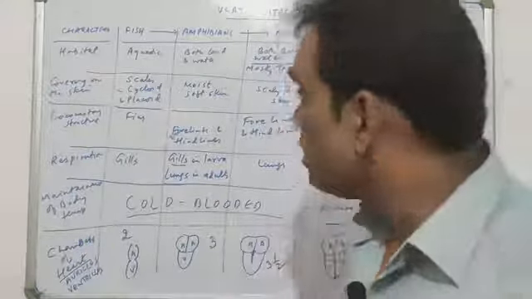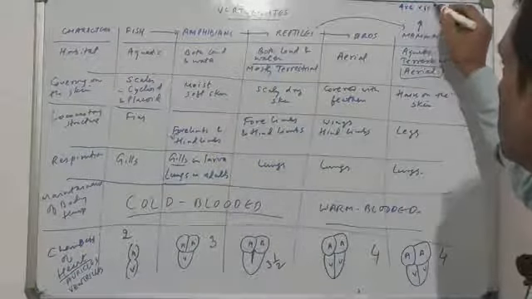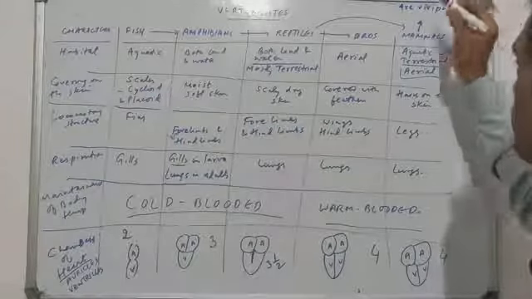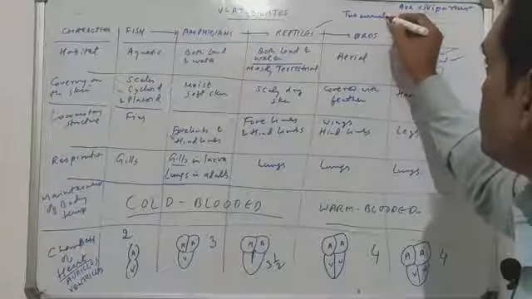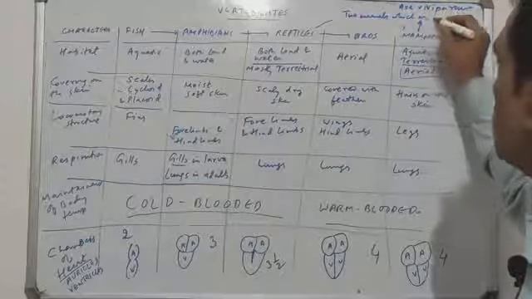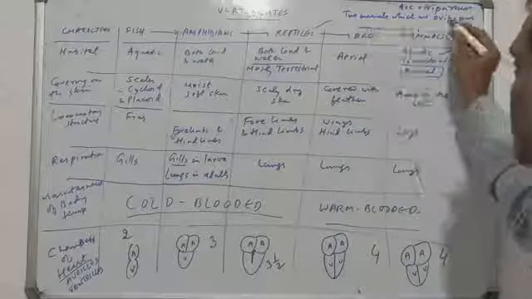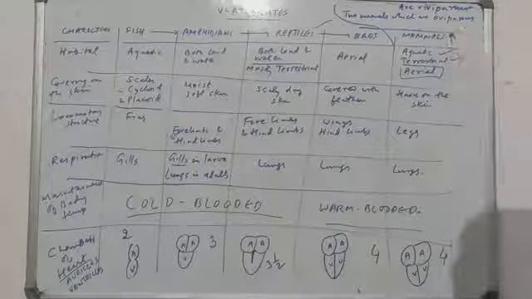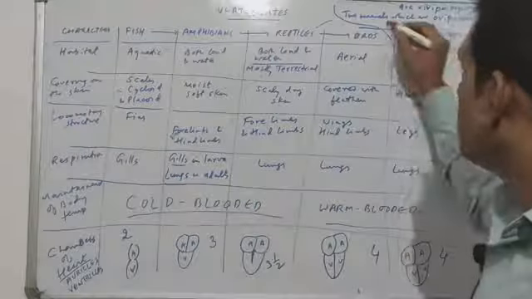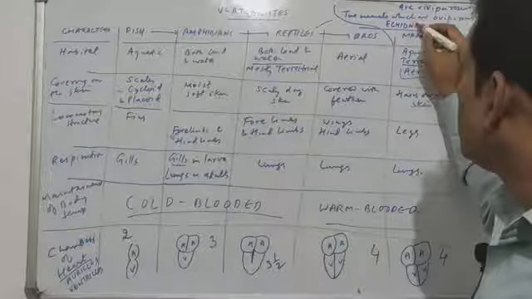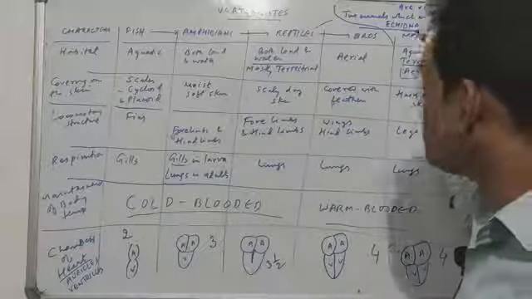मैं दो नाम और दे देता हूँ. The mammals clearly समझना are viviparous. But there are two mammals which are oviparous. Just दो मैमल ऐसे हैं जो oviparous है, जो egg lay करते हैं. I'm talking about just mammals, mind you. All mammals are viviparous, but you remember two mammals are there. That is called Echidna and Platypus. There are two important names you should remember.